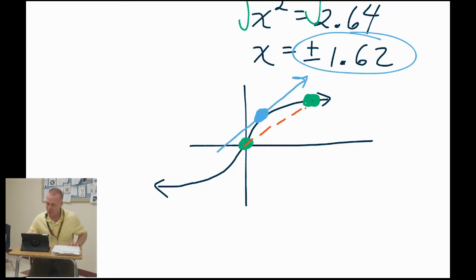And I'm going to try to draw it looking just the same. So I end up with 1.62. I do want you to label that one because I want to know that you know that that's the c value that satisfies. So what about the plus or minus? You might notice that technically for my drawing, the minus doesn't appear to be valid. In fact, I really should only have positive 1.62.